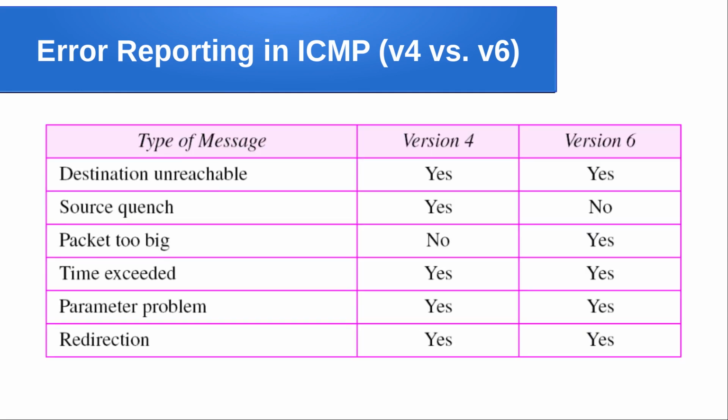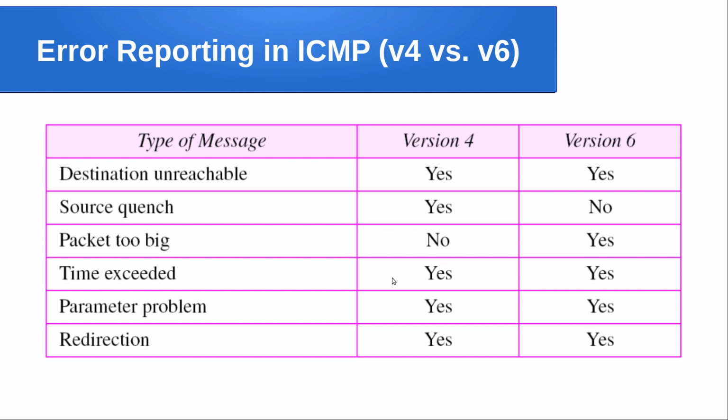Now a quick comparison between ICMP version 4 and version 6 error messages. Destination unreachable is there in both v4 and v6, right? Source quench, which is generated when there is congestion, was there in v4, but it is not there in v6, so it is handled in a different way. Packet too big is introduced in v6 but not there in v4.